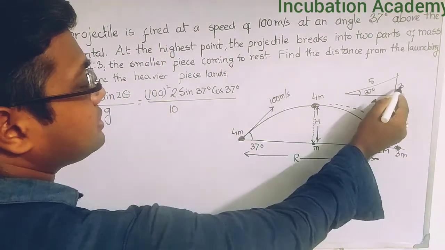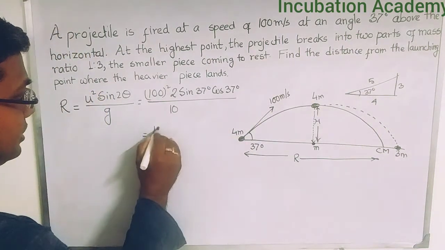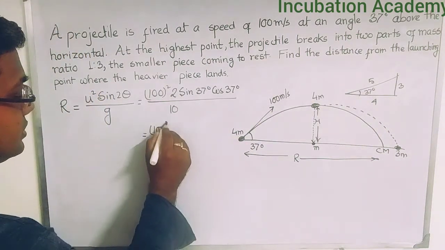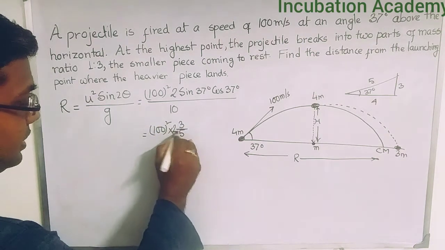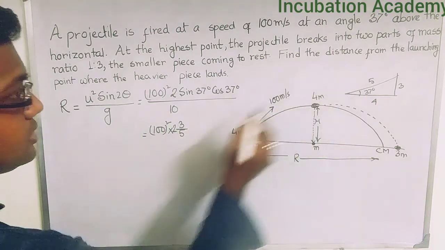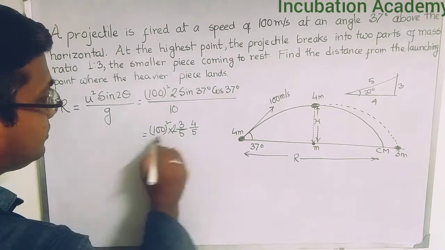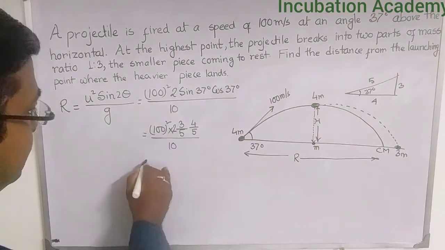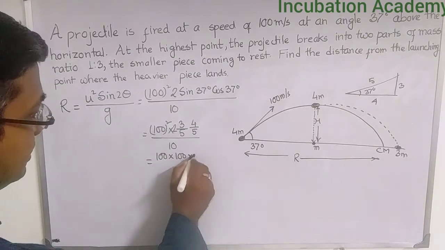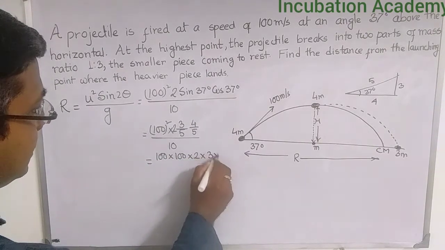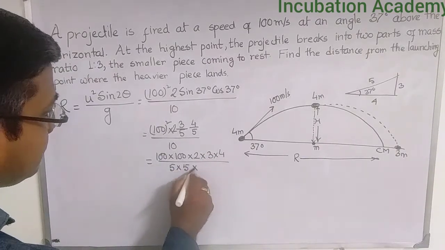So sine 37 degrees becomes 3 by 5, and cos 37 degrees is 4 by 5, base by hypotenuse. We get 100 into 100 into 2 into 3 into 4 divided by 5 into 5 into 10.